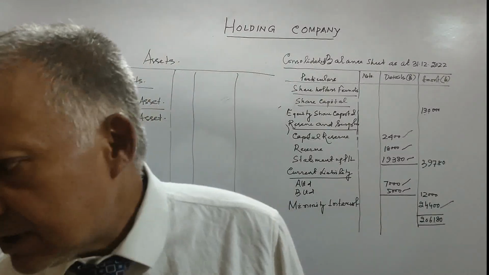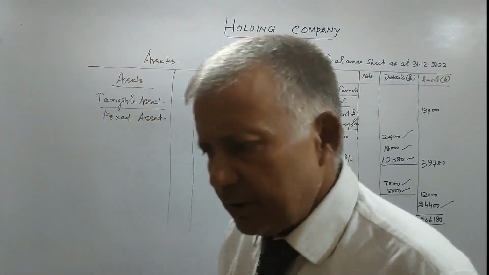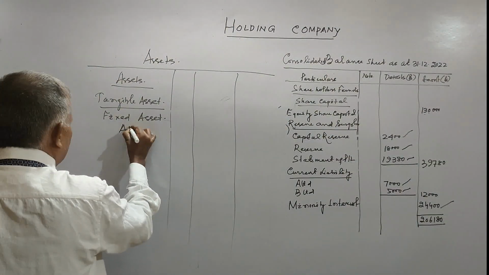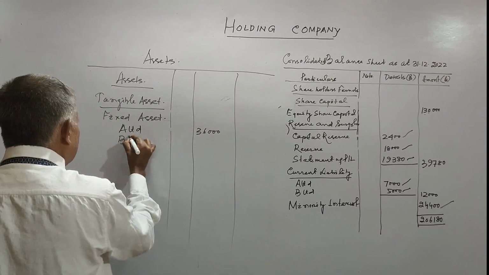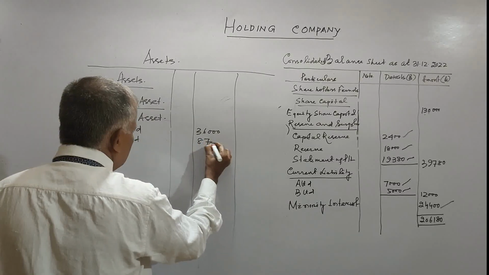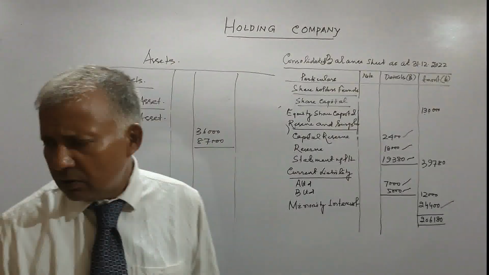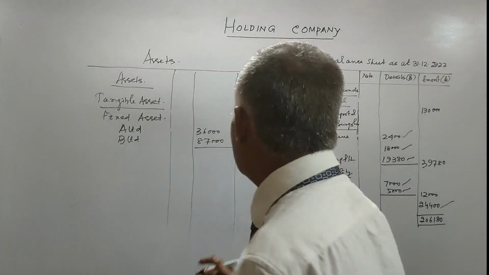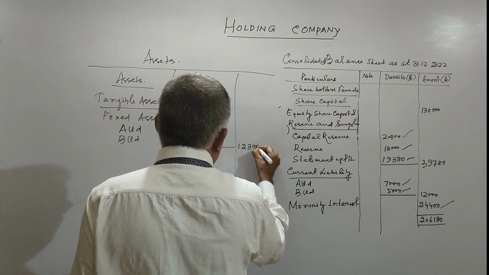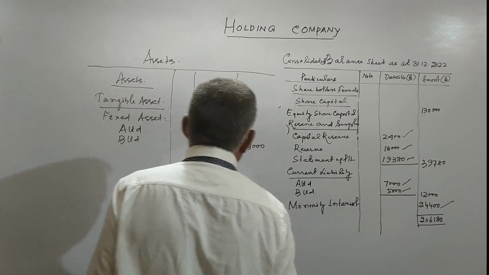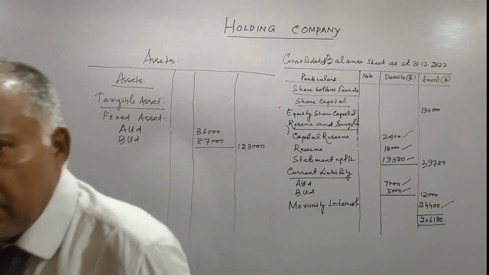So far as the fixed assets are concerned, we will take 36,000 A Limited, 36,000 B Limited, 87,000. Total comes to 1,23,000.